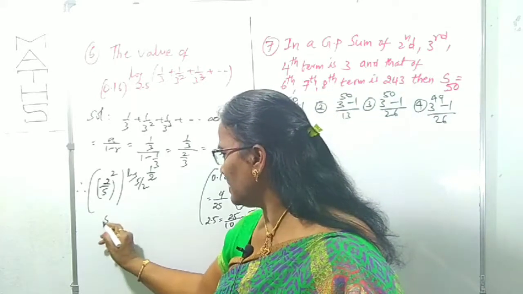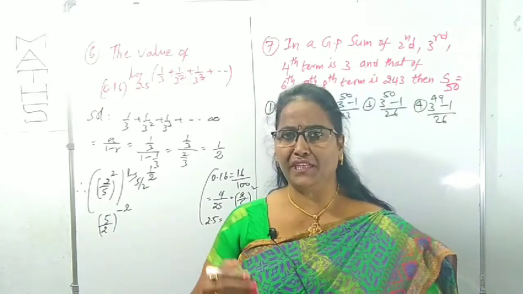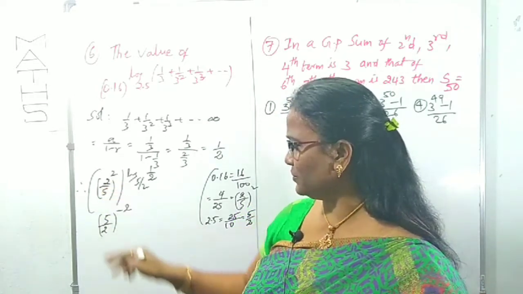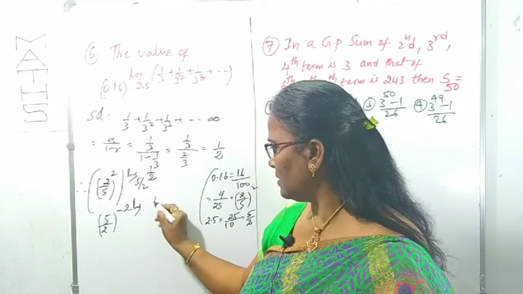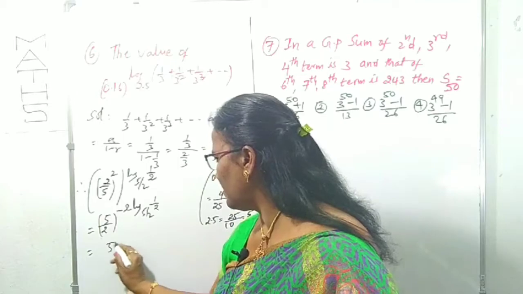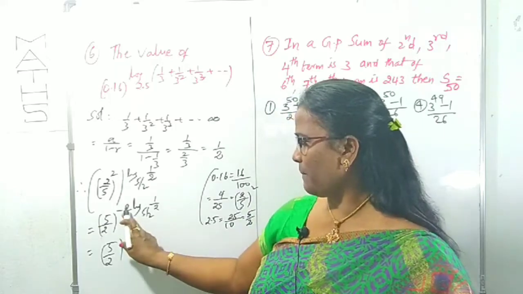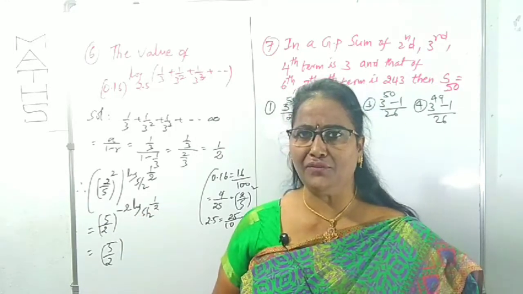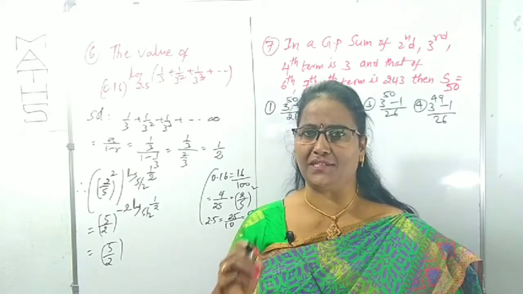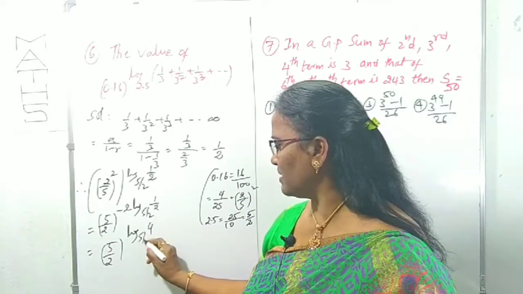That is 5 by 2 whole power minus 2 we can get. If you take it in reverse, 2 by 5 becomes 5 by 2 whole power minus 1. Minus 1 with 2 is minus 2, of log 1 by 2 to the base 5 by 2. Again in the next step, 1 by 2 we can write as 2 power minus 1. Minus 2 log 2 power minus 1 is log 4. You know n log x we can write as log x power n. Those are the logarithmic applications. That's why this becomes log of 4 to the base 5 by 2.